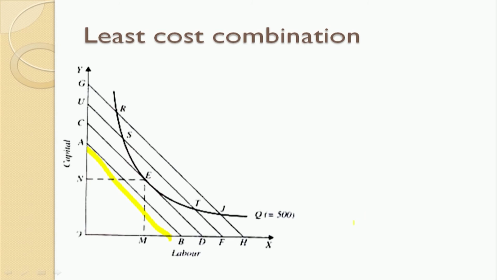Now you can ask me a question: there are different points like R, S, E, T and J here. So there are different combinations. Which combination should I choose?